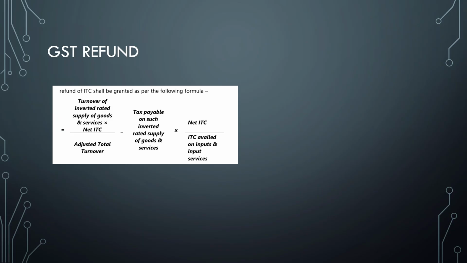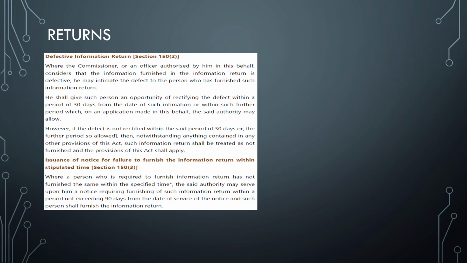Next one, the last one, is GST refund computation for inverted rate structure. This is asked often in exams. One thing you should keep in mind is that net ITC includes only inputs and does not include input services or capital goods. So the formula is: turnover of inverted rated supply of goods and services into net ITC by adjusted total turnover, minus tax payable on such inverted rated supply into net ITC by ITC available on inputs and input services.